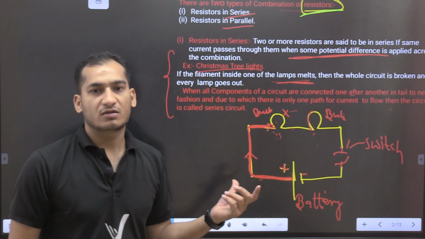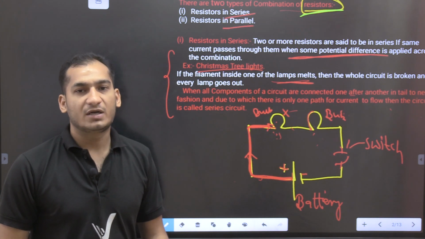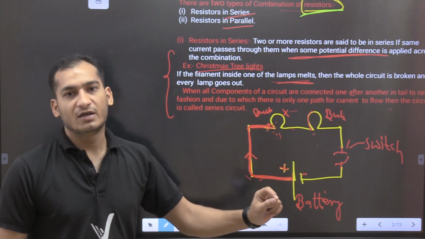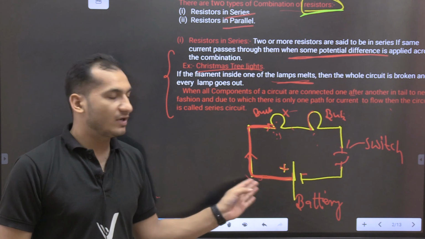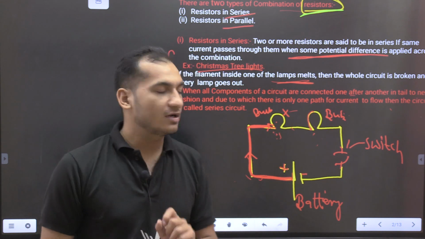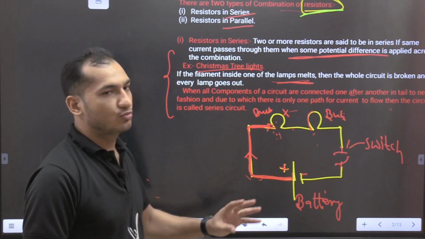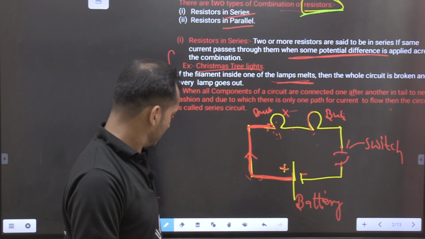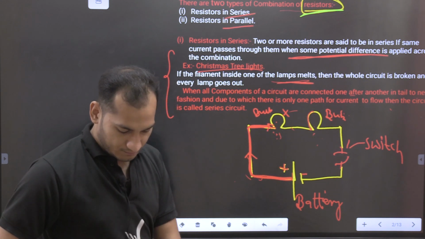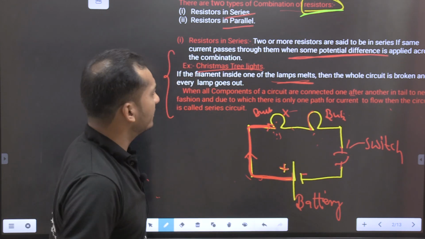If I take numericals, you see there are many types of series arrangement and parallel arrangement. But remember the concept: if the same wire is connected with different bulbs or different instruments, then this is series connection. And if different wires are connected with different substances, then it is parallel connection. I will explain parallel connection also, but in series connection, I think you have no doubts. Now next, you see what is parallel connection.